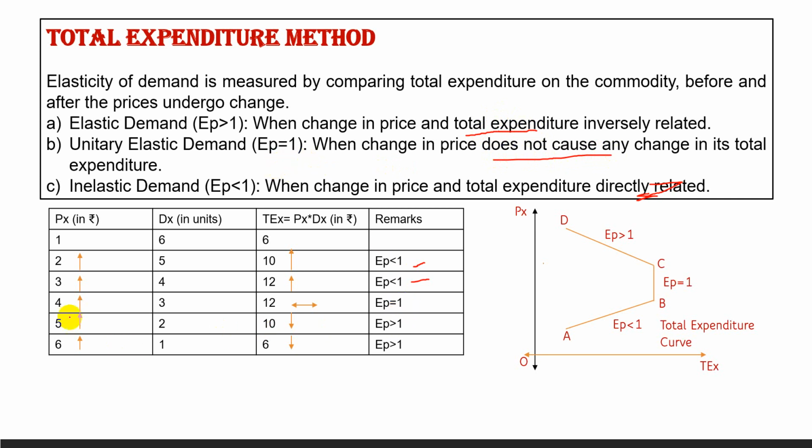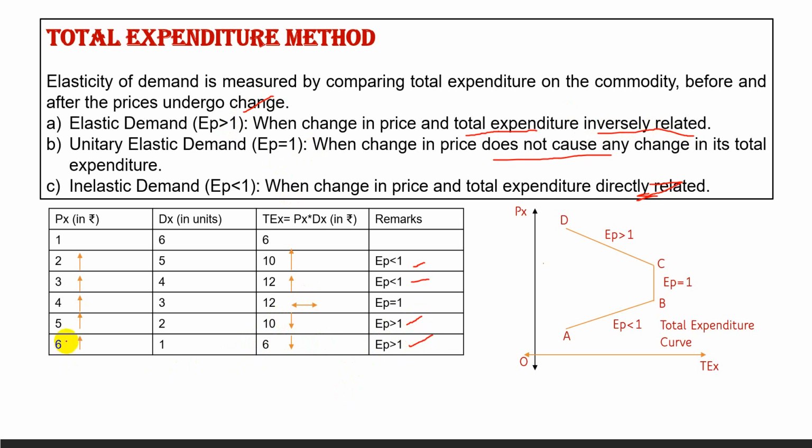Now again price 4 to 5, total expenditure 12 to 10 decreases. So inverse relationship. Then in case of inverse relationship, elasticity will be greater than 1. So in this case, elasticity is greater than 1. Again the price 5 to 6, total expenditure decreases 10 to 6.